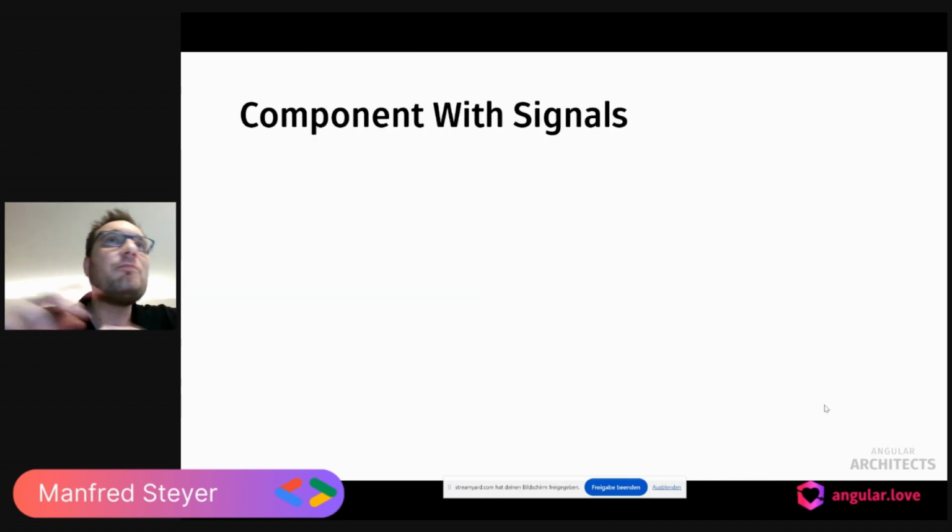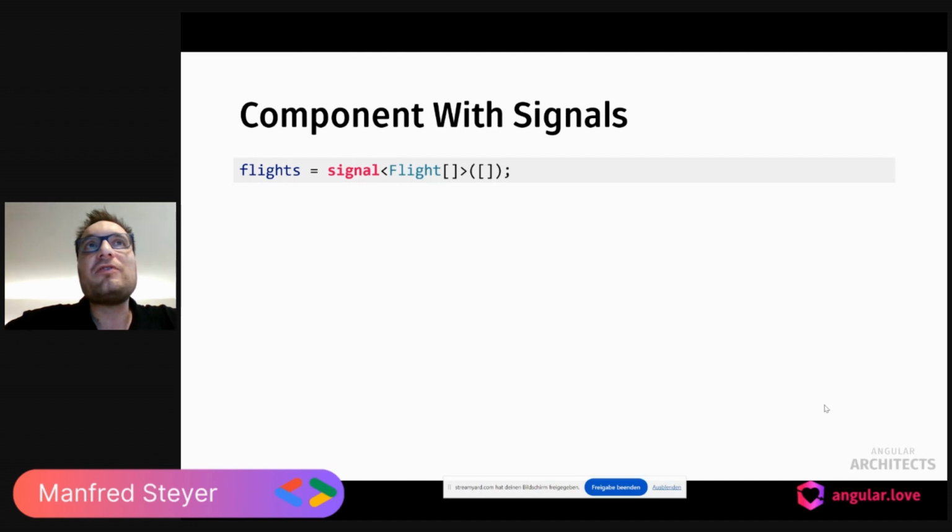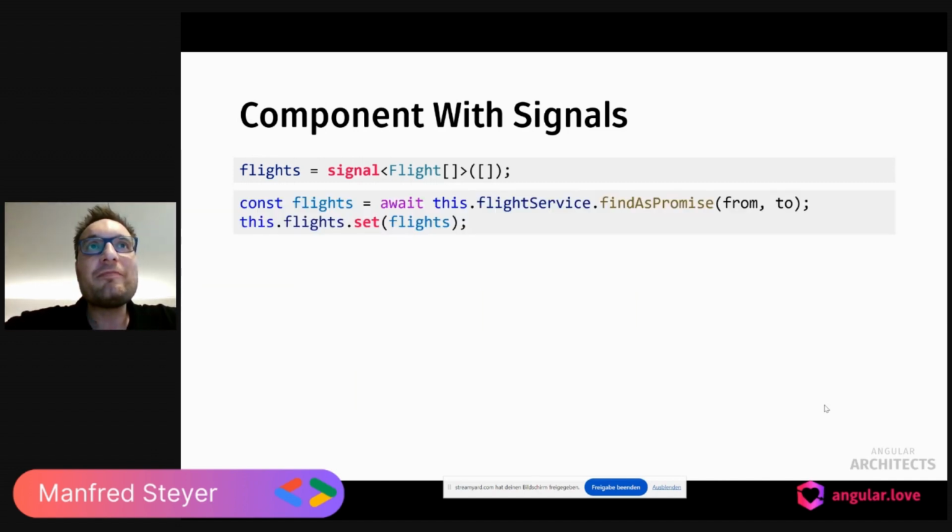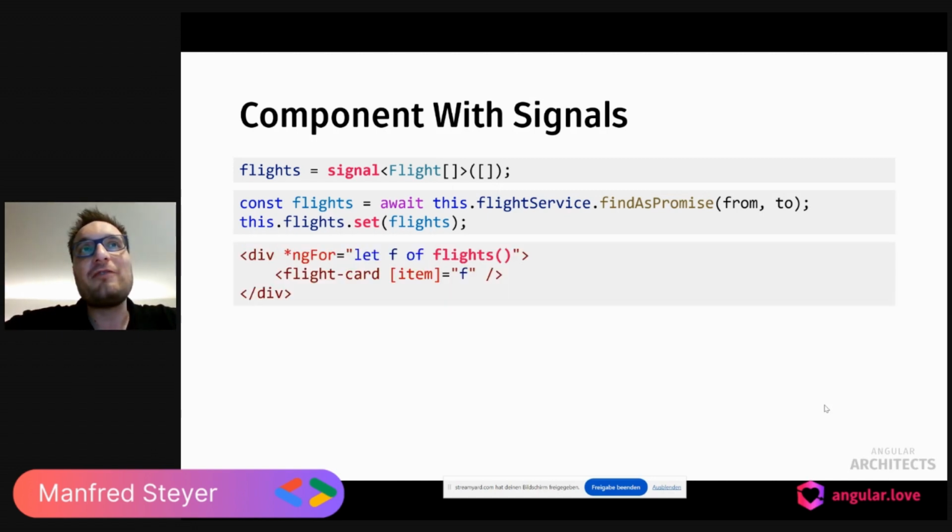So if we look at a component with signals, we see that we just need to wrap all the values we want to data bind in a signal. Then we can call a setter. The setter is updating the value. And then we can read the signal, for instance, within our template. And when reading the value, we need to call the getter, which is basically the signal with full parentheses. So we don't need to type in .get, just use the signal and full parentheses.